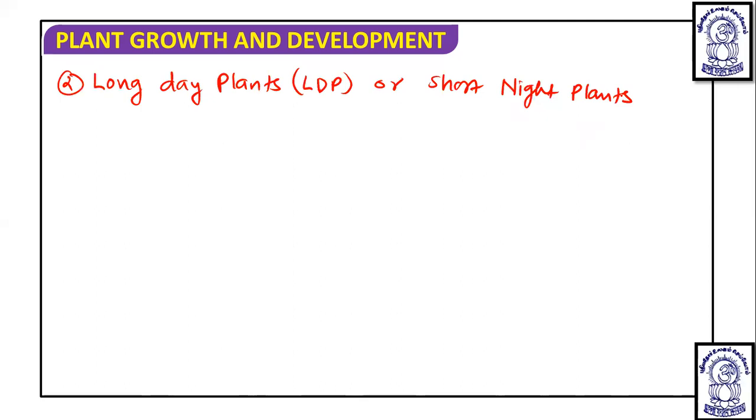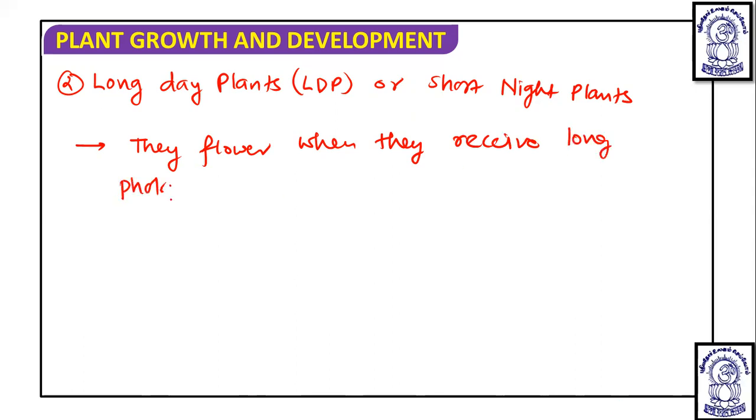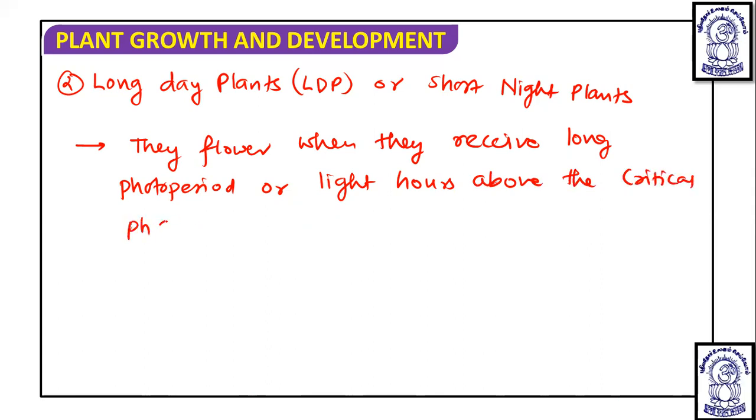Long day plants flower when they receive a long photoperiod or light hours above the critical photoperiod. So these plants get a light period exceeding the critical photoperiod.